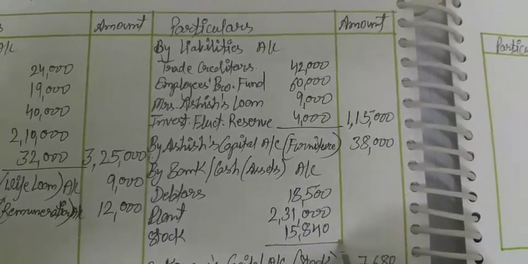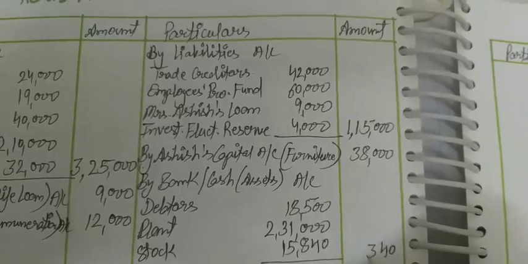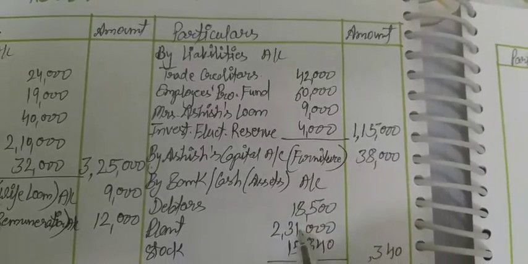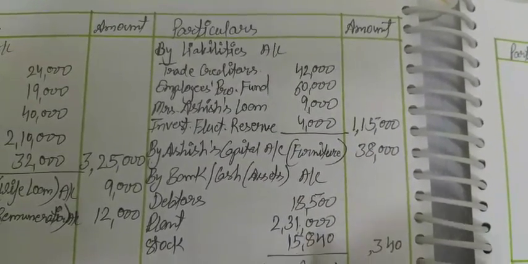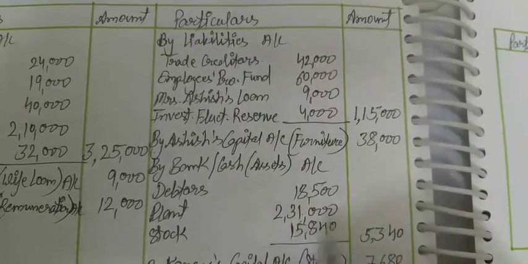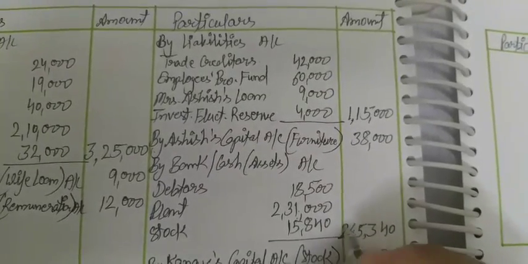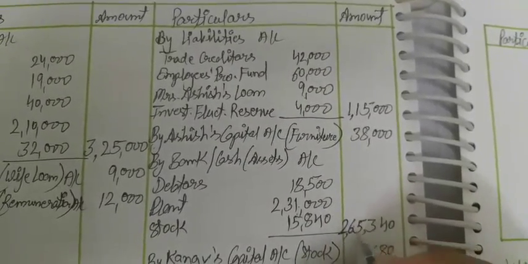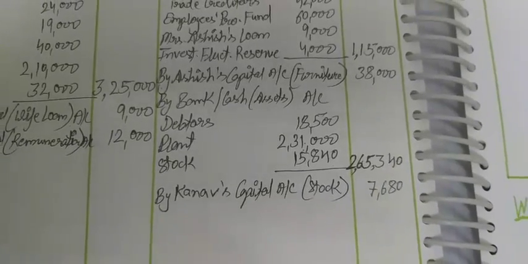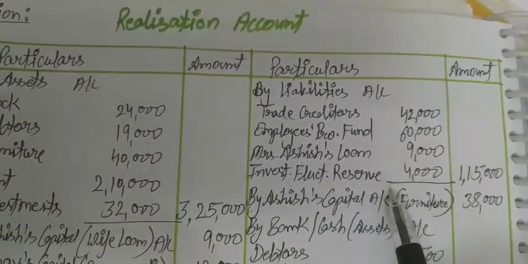Okay, so now student, we have to do the total of this. 2,65,340 rupees.